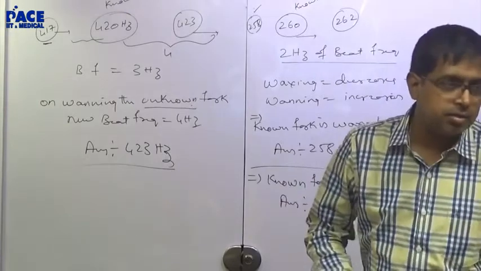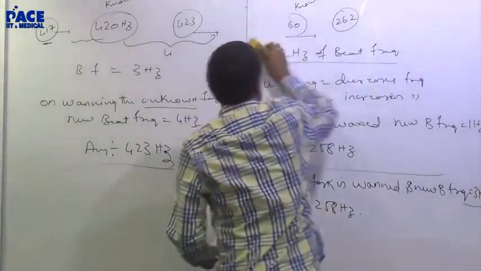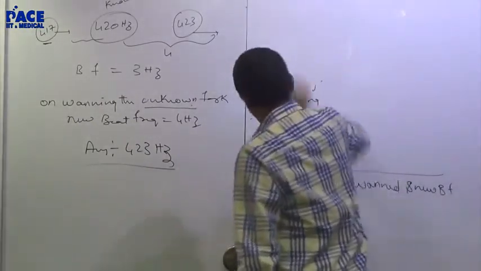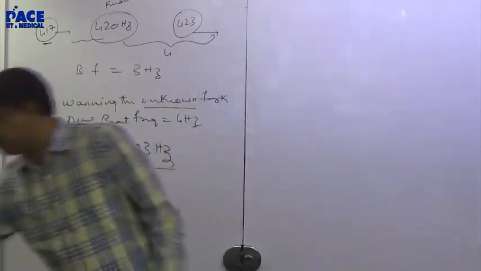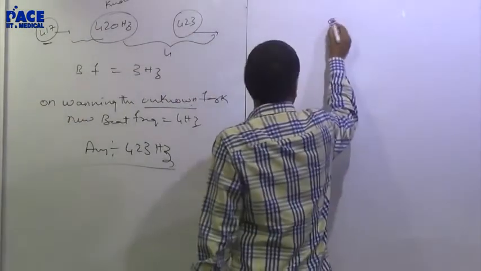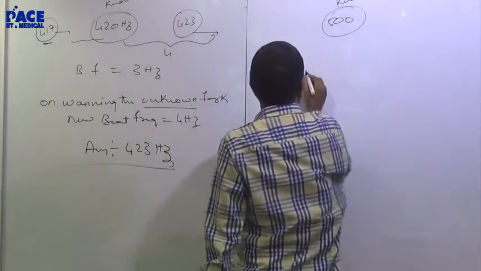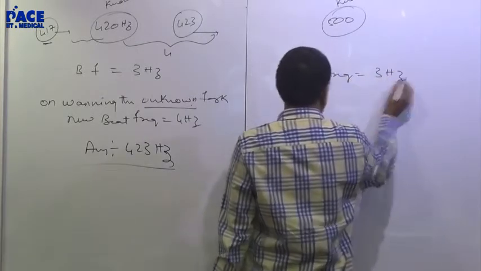Is it clear? One more example. If I take a 500 known tuning fork, the beat frequency is 3 hertz.